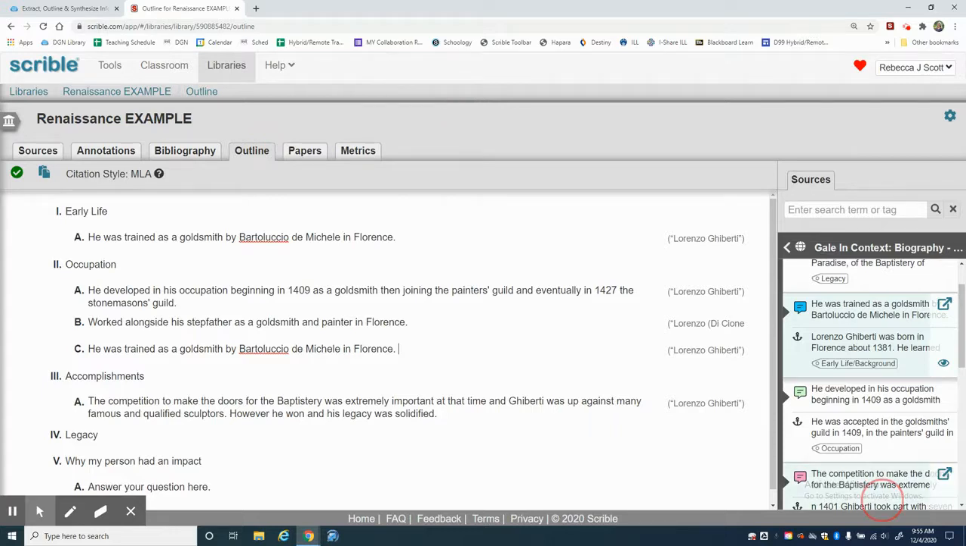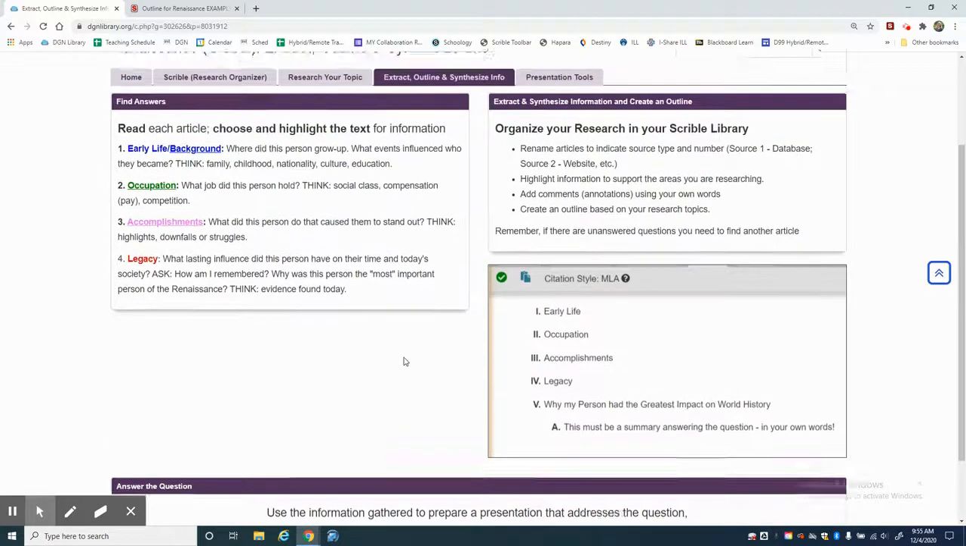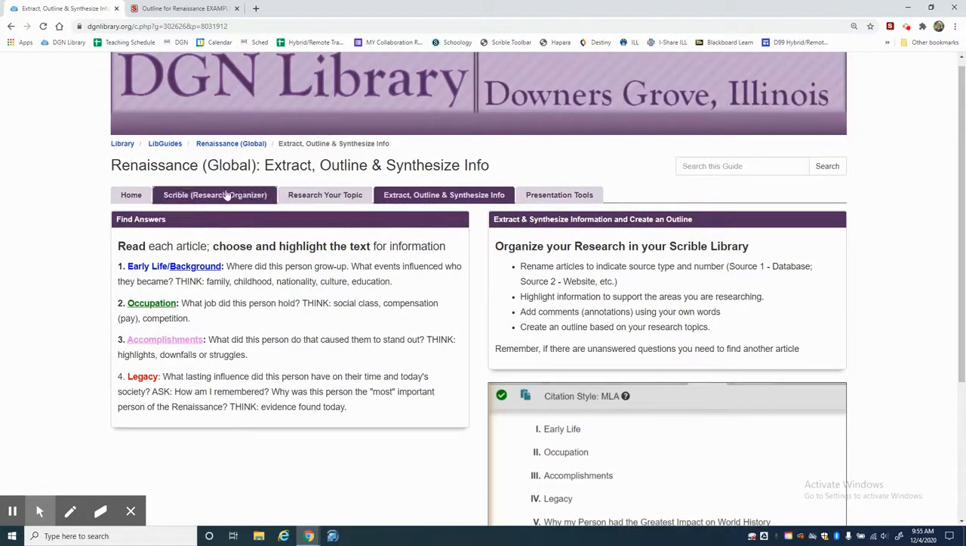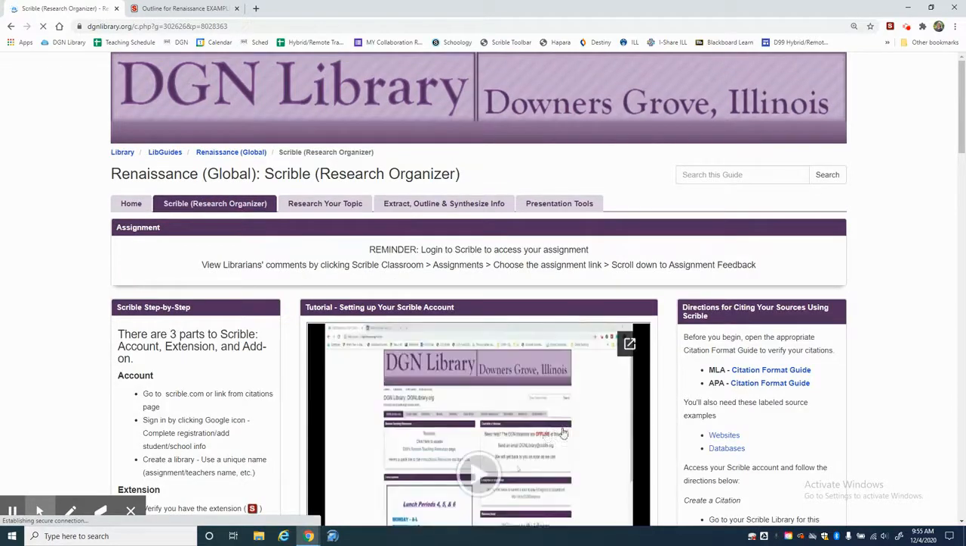Remember, there are lots of tutorials at the library page. So if you do have any questions about using Scribble, you can always go to the tab that says Scribble Research Organizer and look for these tutorials.